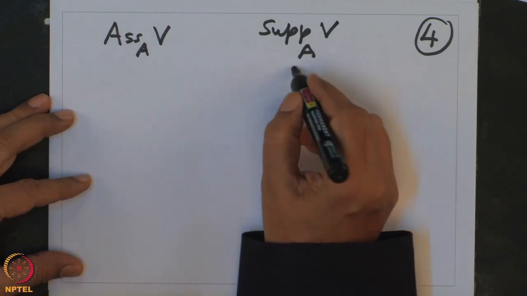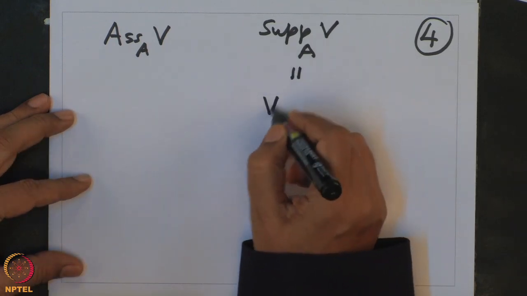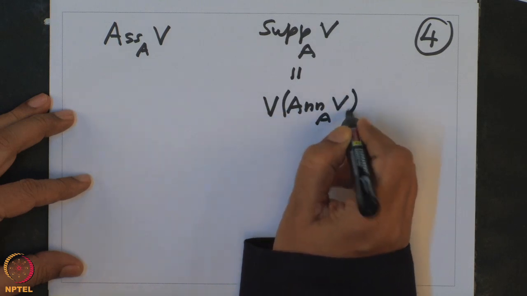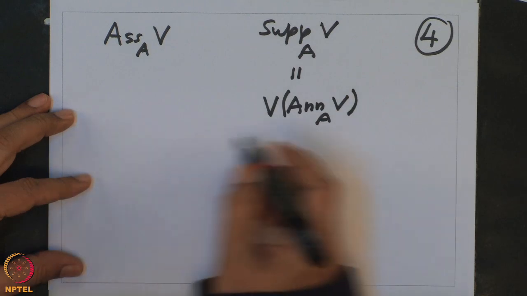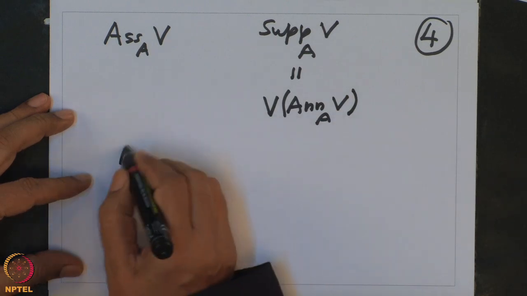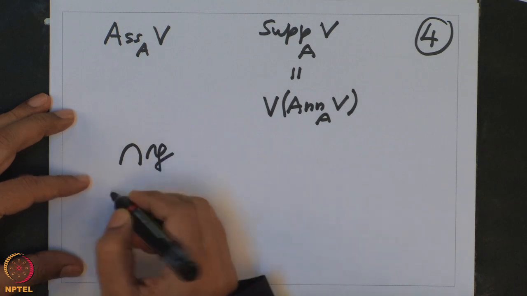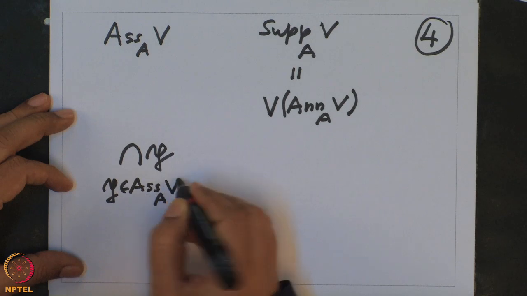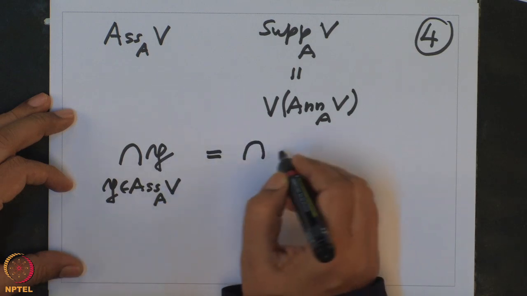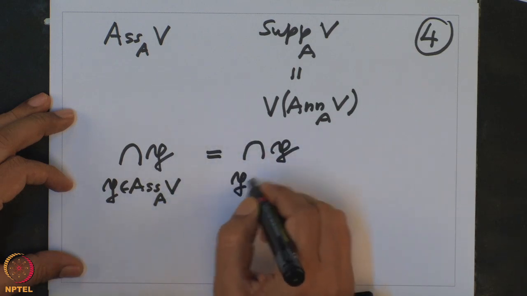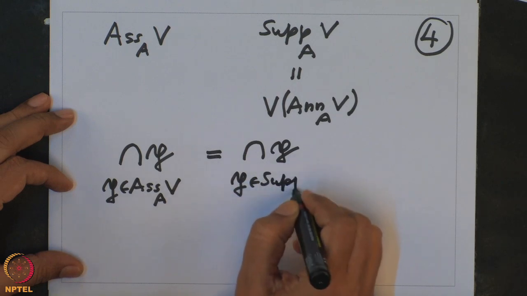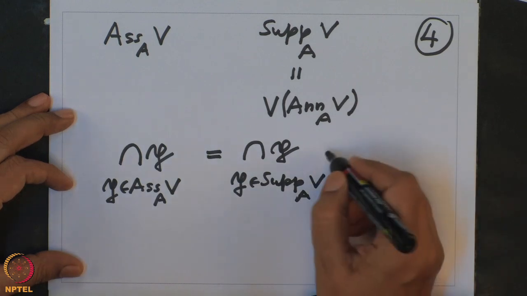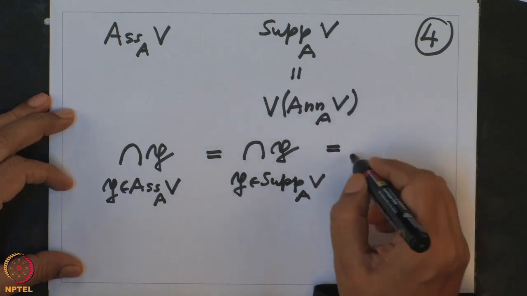We know that the support of V is V of the annihilator. And therefore, we know the intersection of P, as P varies in the associated primes, is also the same as intersection of P as P varies in the support. This is because they have the same minimal elements, and this is nothing but the radical of this annihilator.